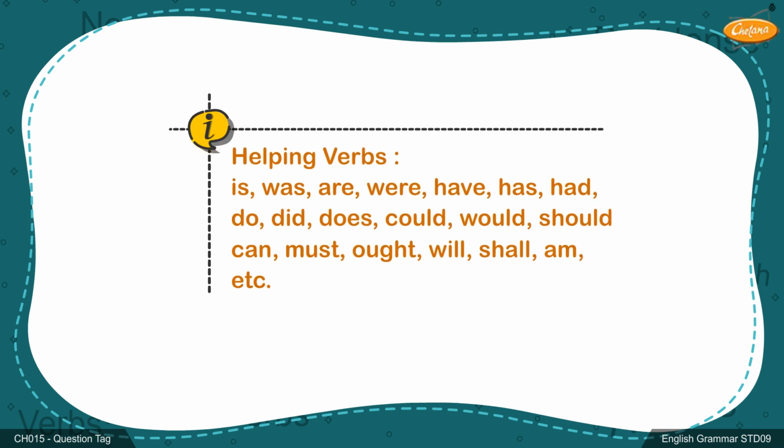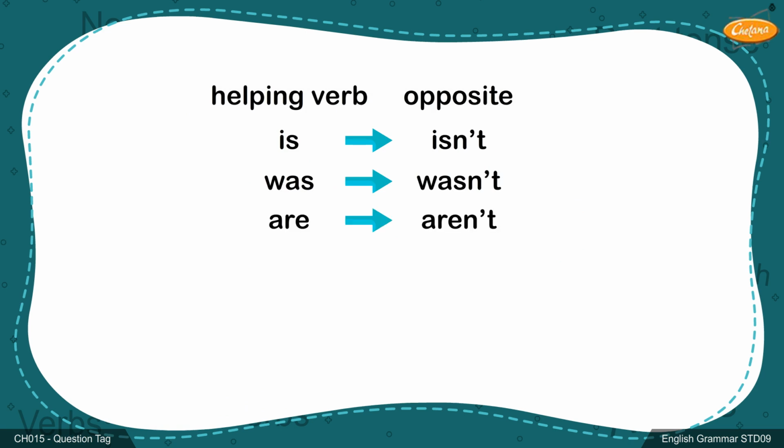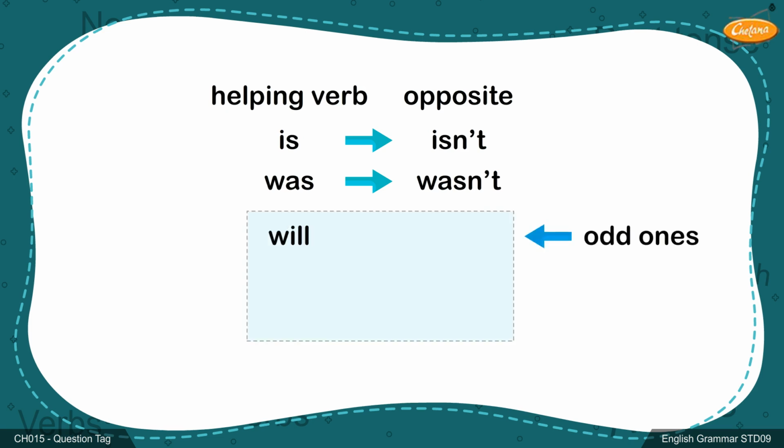List of helping verbs: is, was, are, were, have, has, had, do, did, does, could, would, should, can, must, ought, will, shall, am, etc. The opposite of is: isn't; was: wasn't; are: aren't; ought: ought not, etc. There are odd ones.